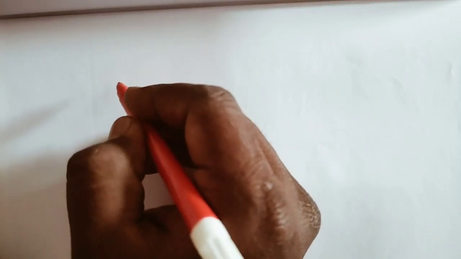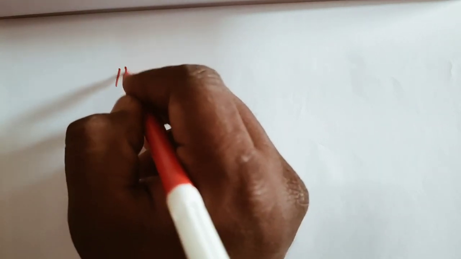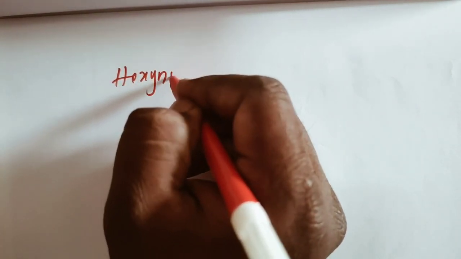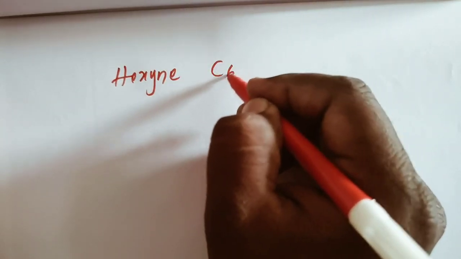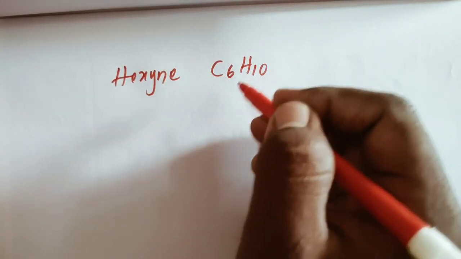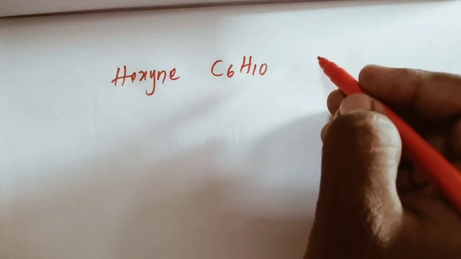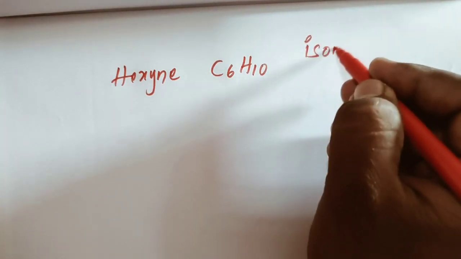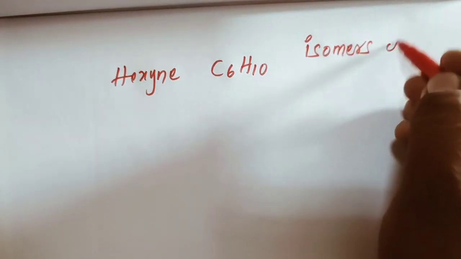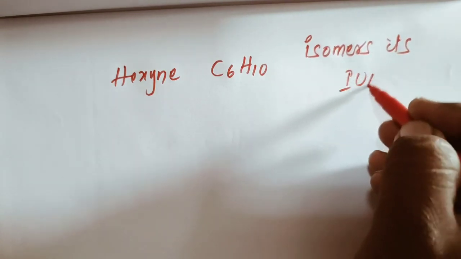One question for you. Write the isomers of hexyne, C6H10, and their IUPAC names.